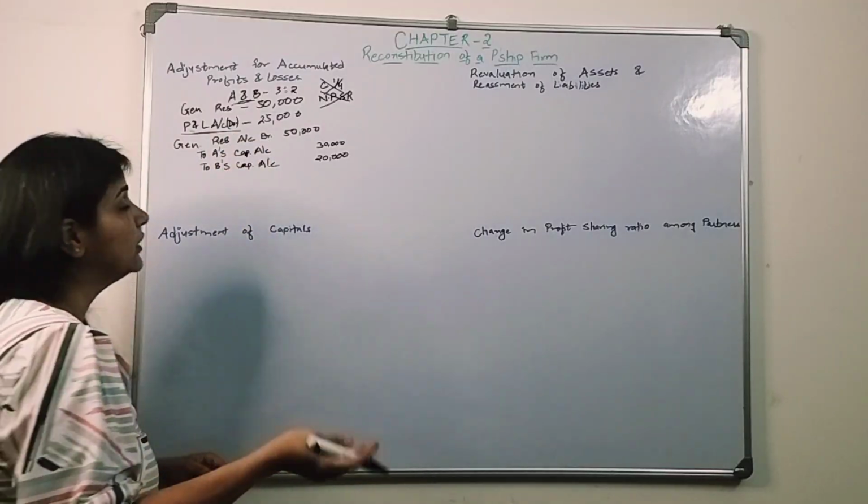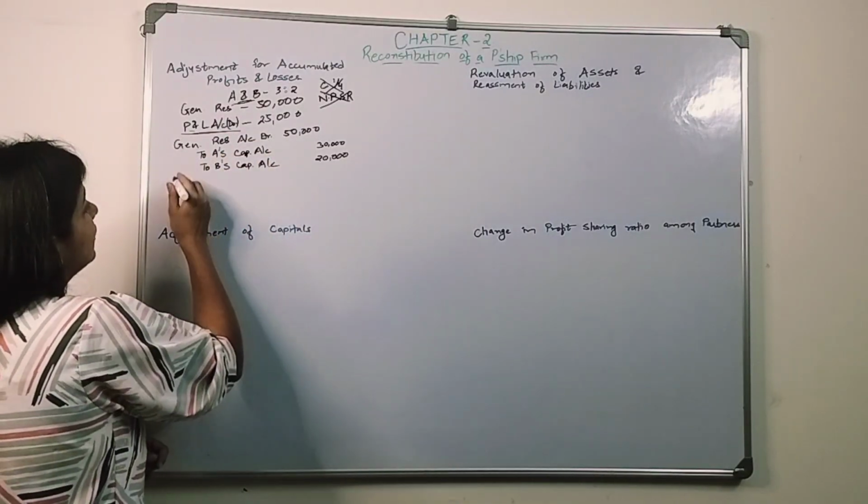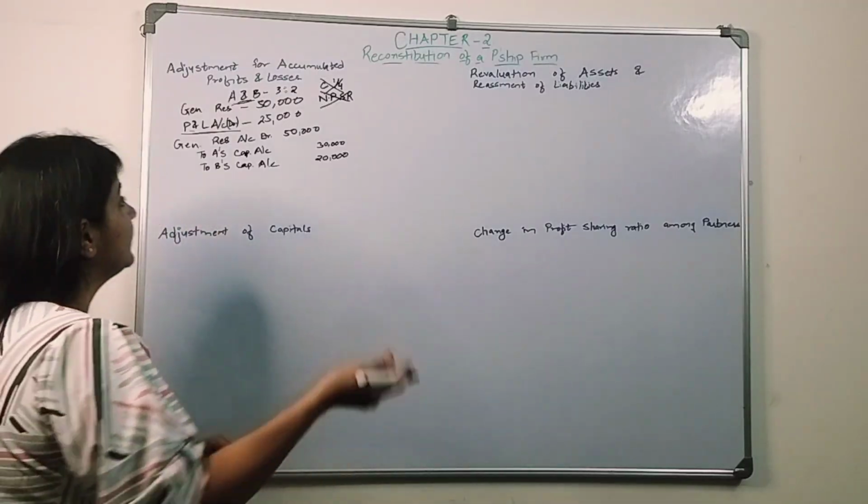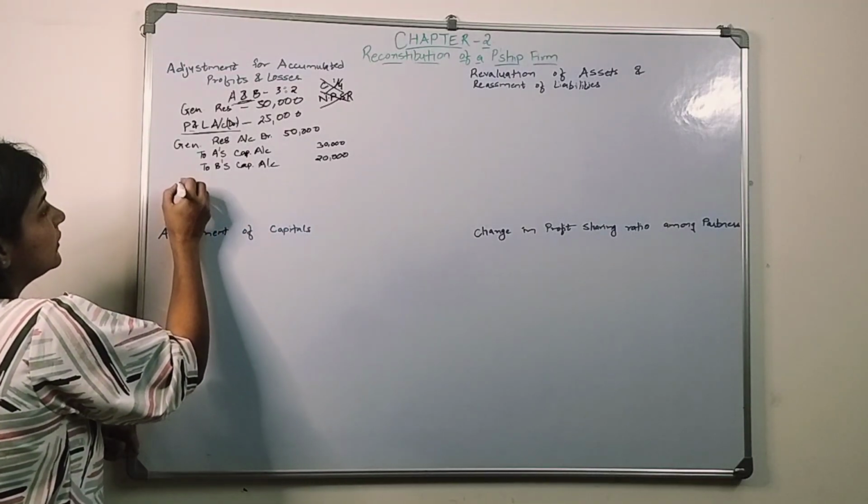Similarly, we need to close this profit and loss account. This is an accumulated loss, we need to transfer it. It has a debit balance, so we need to credit it, and A's account and B's account will get debited.